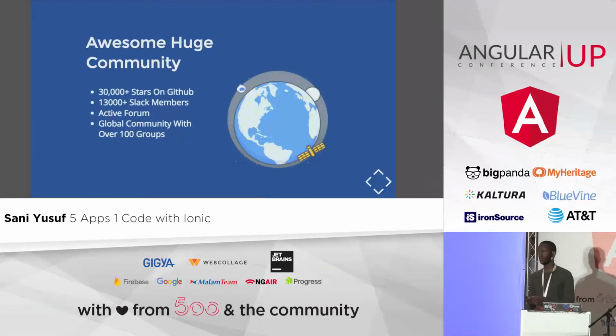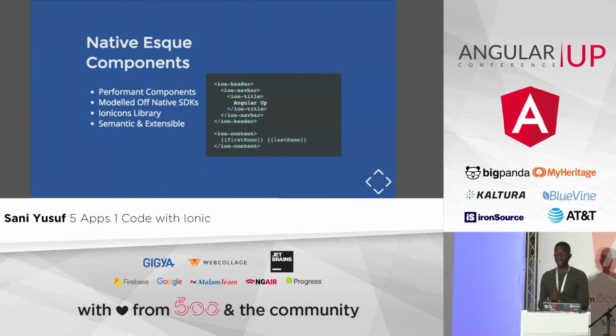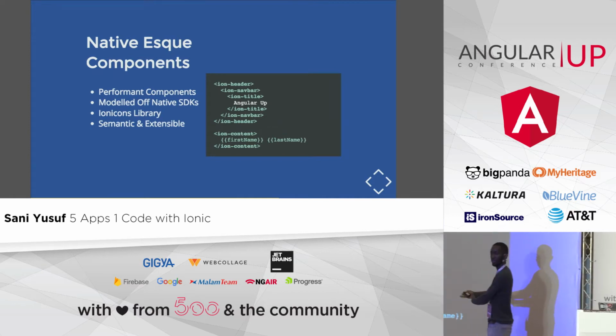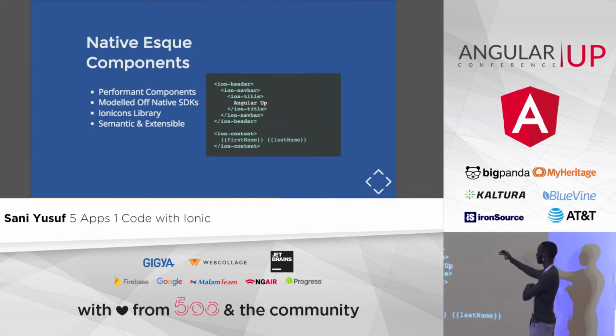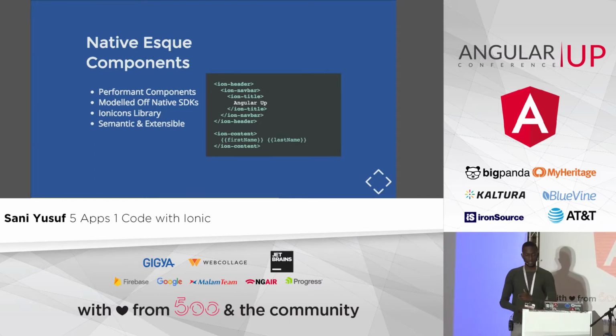It has an awesome, huge community. There's actually an Ionic Israel community, which is pretty active as well. There's a Slack channel with 13,000 people, and a lot of applications that have been built with Ionic out there on the App Store. And the components are native-esque, like I said. They're all built with HTML. These are not part of the inbuilt HTML, but they're very semantic. You can get a sense of the header and the content to mirror what a mobile application is.